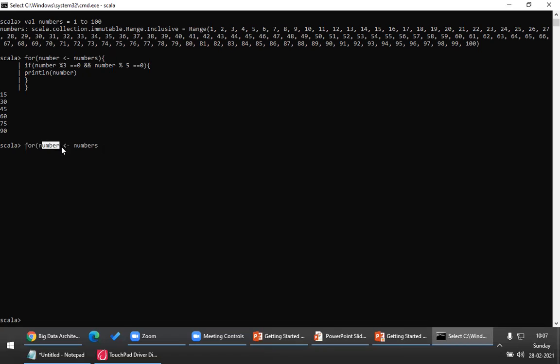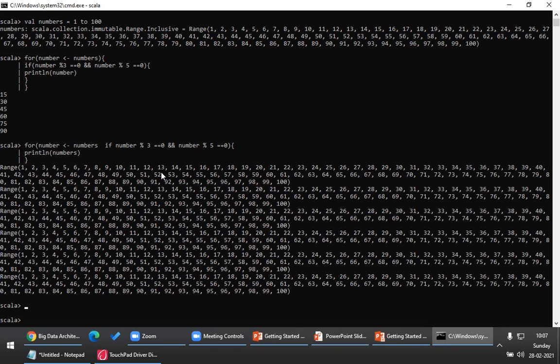So for number in numbers, you can write the logic: number modulo 3 is equal to 0, and number modulo 5 is equal to 0. Look at this. This is what we call pattern guards. Println number. Look at the conciseness. Now see the output. So something happened.